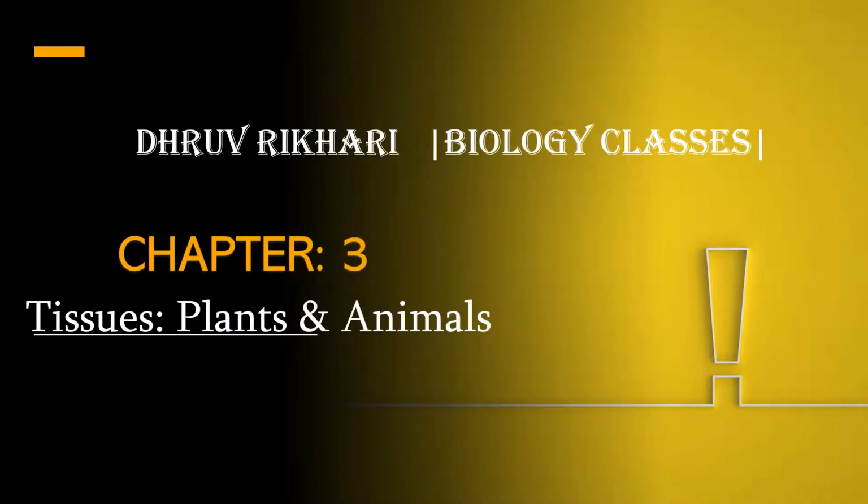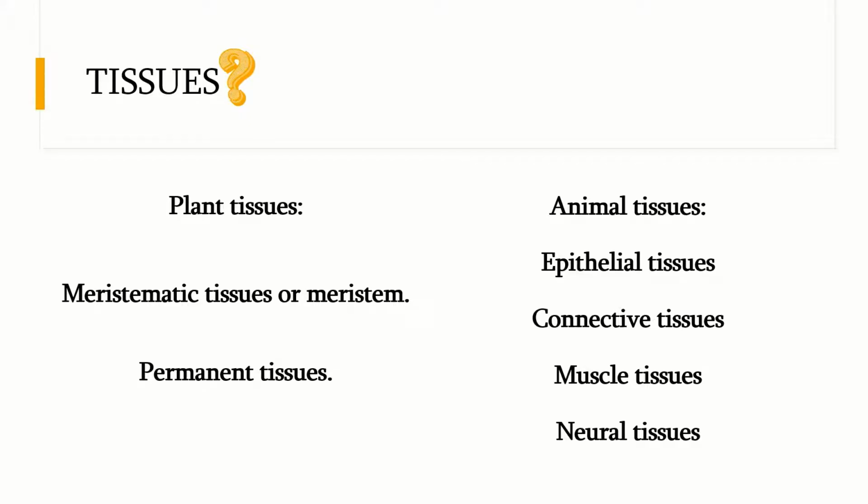And from this video I'm going to start with chapter number 3, that is tissues of plants and animals. In this particular chapter we will learn about what are tissues and the major types of plant tissues, that are meristematic tissues and permanent tissues, and about animal tissues and its classifications like epithelial tissues, connective tissues, muscle tissues and neural tissues. So let's start by knowing what are tissues.